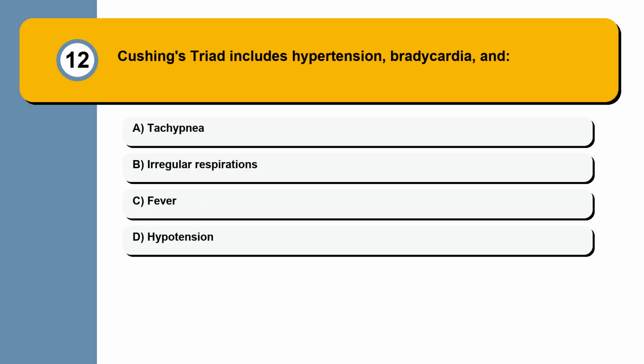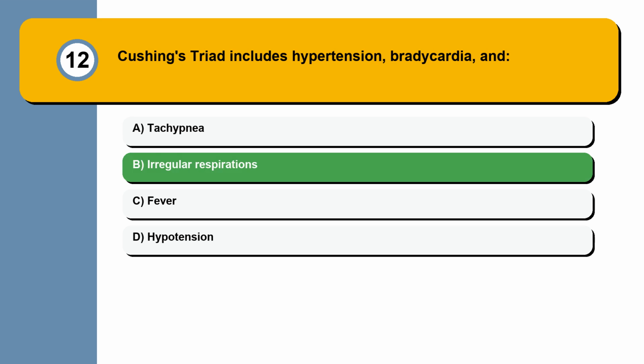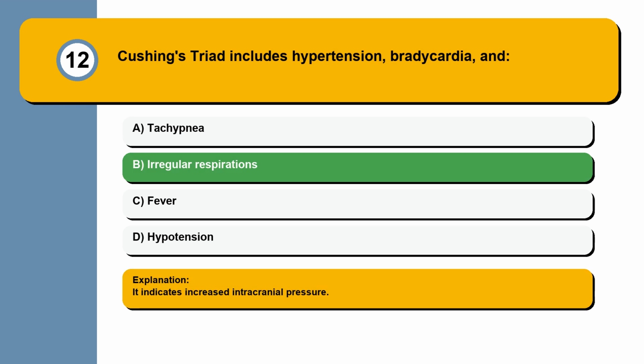Question 12. Cushing's triad includes: hypertension, bradycardia, and tachypnea; irregular respirations; fever; or hypotension? It indicates increased intracranial pressure.